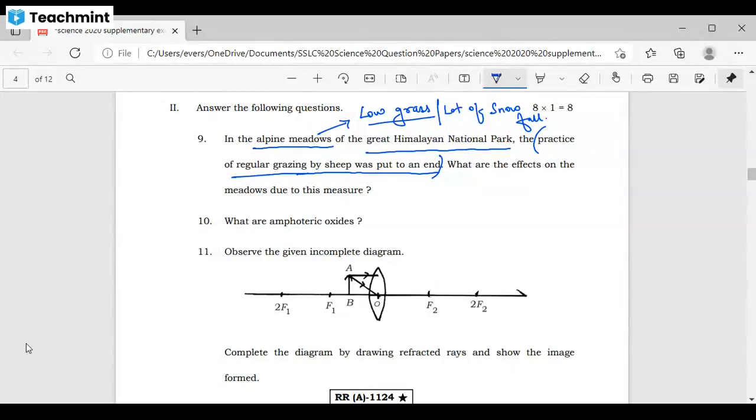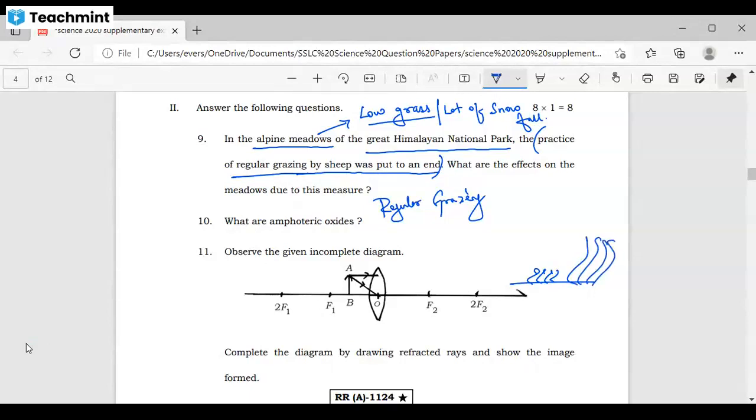Very good. Actually, what happens here? Without the regular grazing by the sheep, in case they don't graze the sheep over there, what happens? If regular grazing doesn't take place, the grasses, which are short initially, will after some time grow very tall.